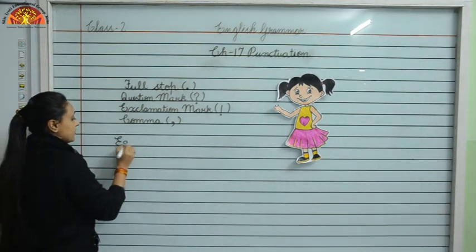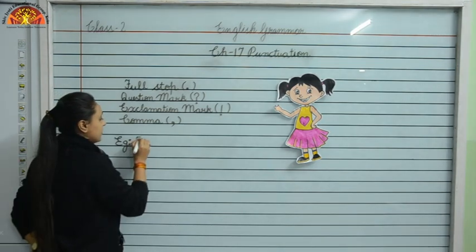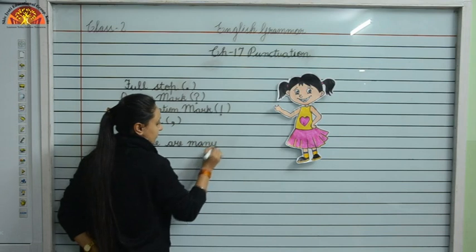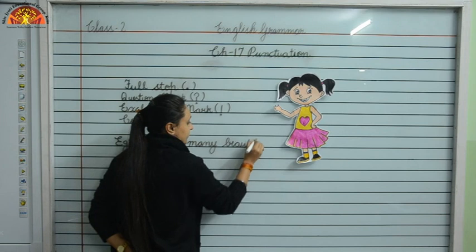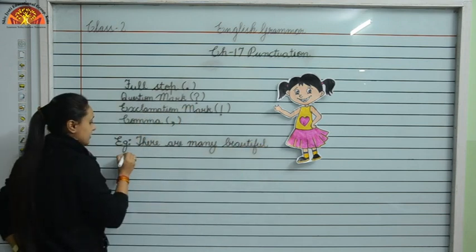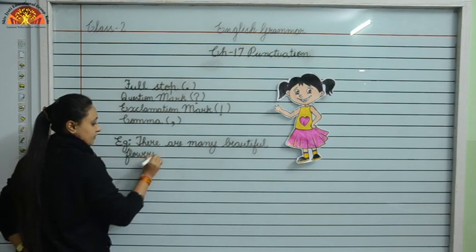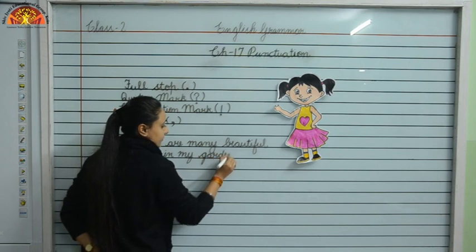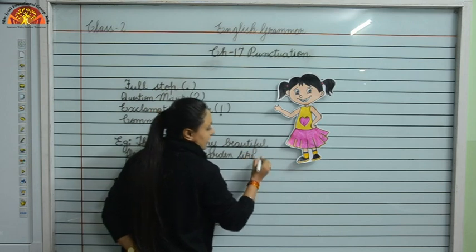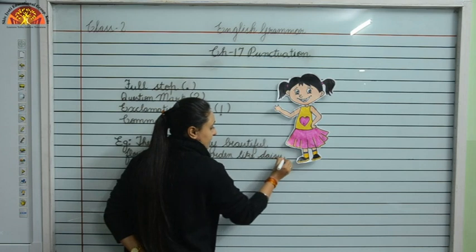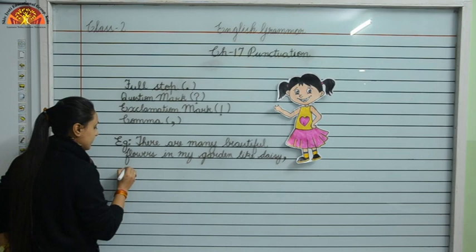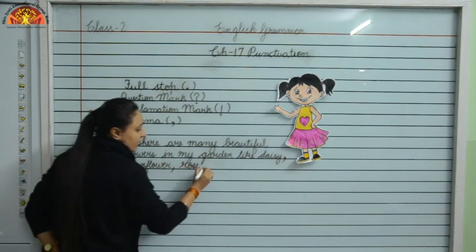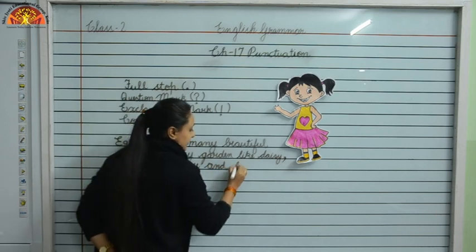Look over here. Example number 1 is, there are many beautiful flowers in my garden, like daisy, sunflower, rose and lilies.